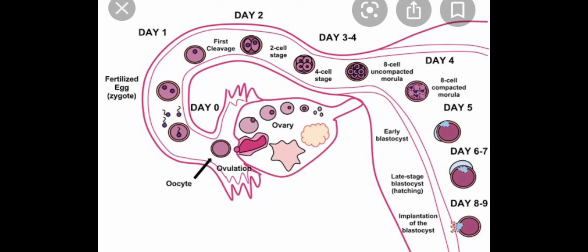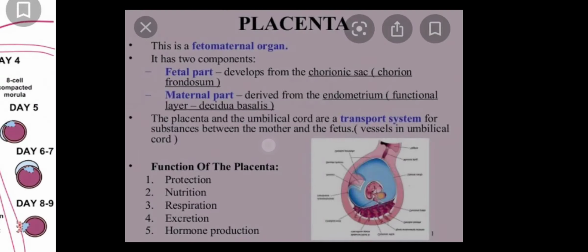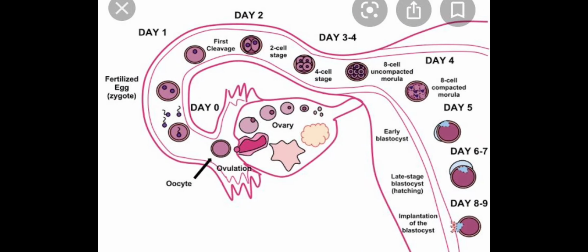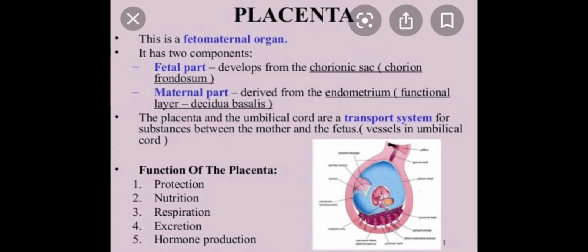After implantation, the endometrium is going to cover the blastocyst from all sides. Now, if we look at the structure of the blastocyst, it has an outer layer, which is known as the trophoblast, and an inner cell mass. The trophoblast helps in the formation of the placenta, whereas the inner cell mass will form the embryo proper. Okay, so these are the details about implantation. Now let us see the placenta formation.